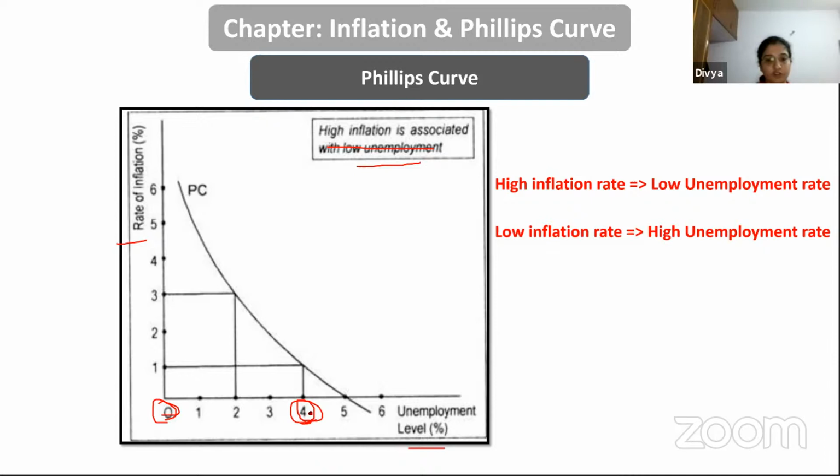So this 4% is the rate of unemployment existing in the economy when the inflation rate is at 0%. So when you bring up the inflation to 3% here, your unemployment has come down to 3%. So this was what was contended by Phillips. As such, rate of inflation and unemployment level are inversely related. This was what was given.